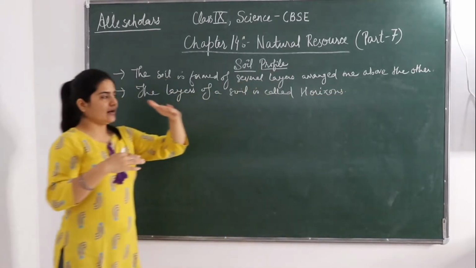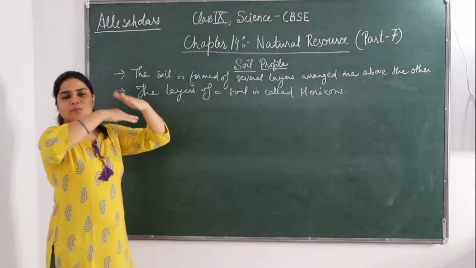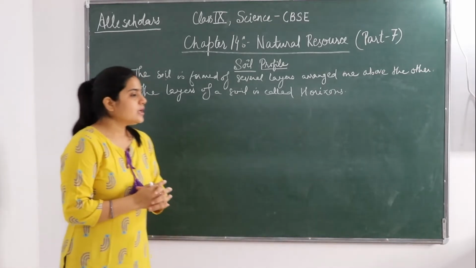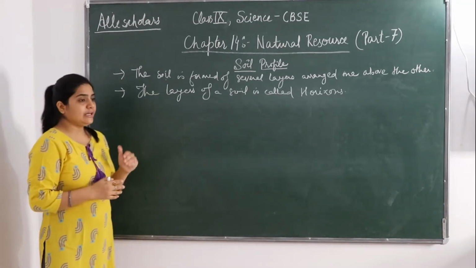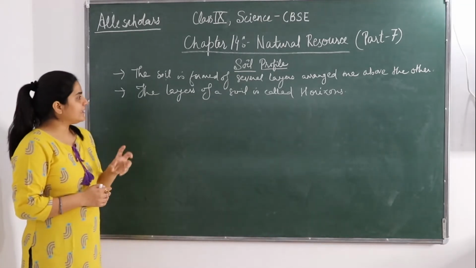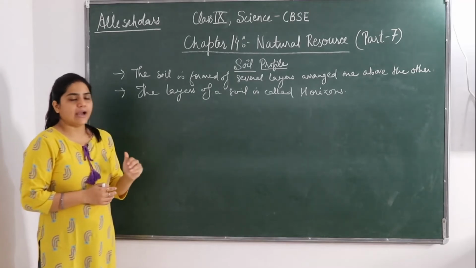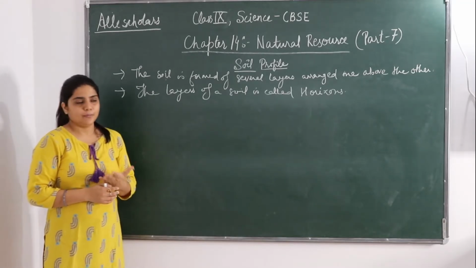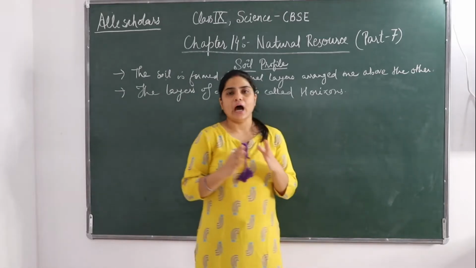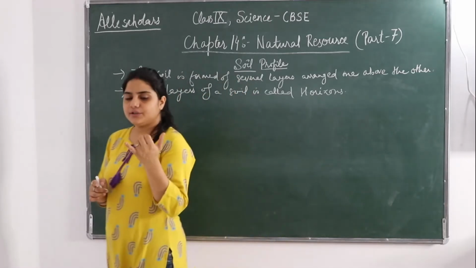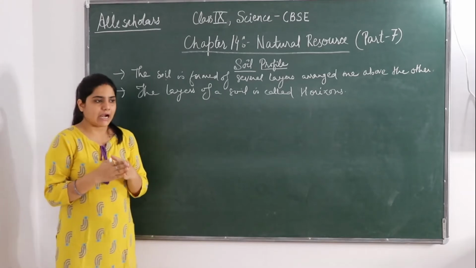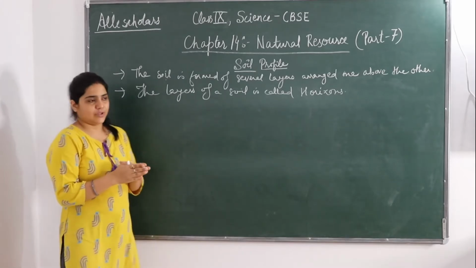These layers that are arranged one above the other are all, in total, called horizons. These layers have different types of soil particles and colors, and are differentiated on that basis.